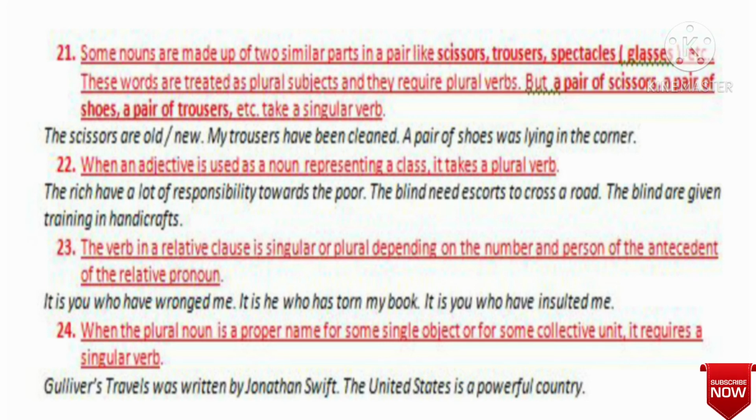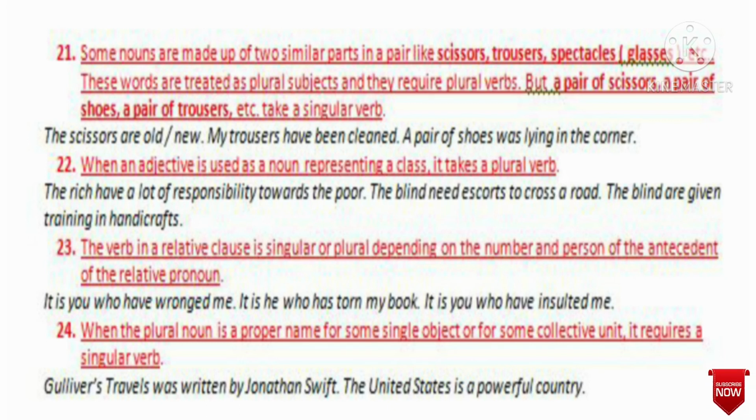That point tells us the verb in a relative clause is singular or plural depending on the number and person of the antecedent of the relative pronoun. In case of a relative clause, you will know what a relative clause is and whether it is singular or plural. But for your information, I have to discuss here, and you must remember it well.